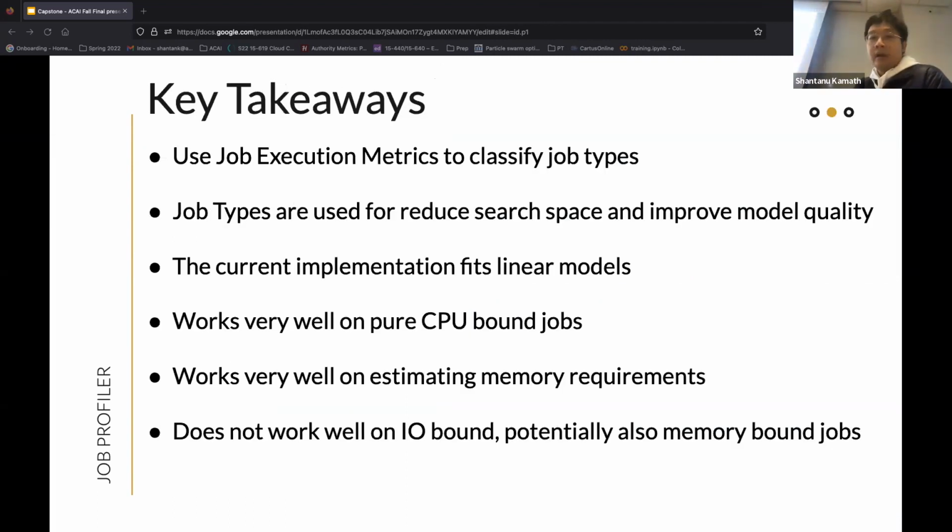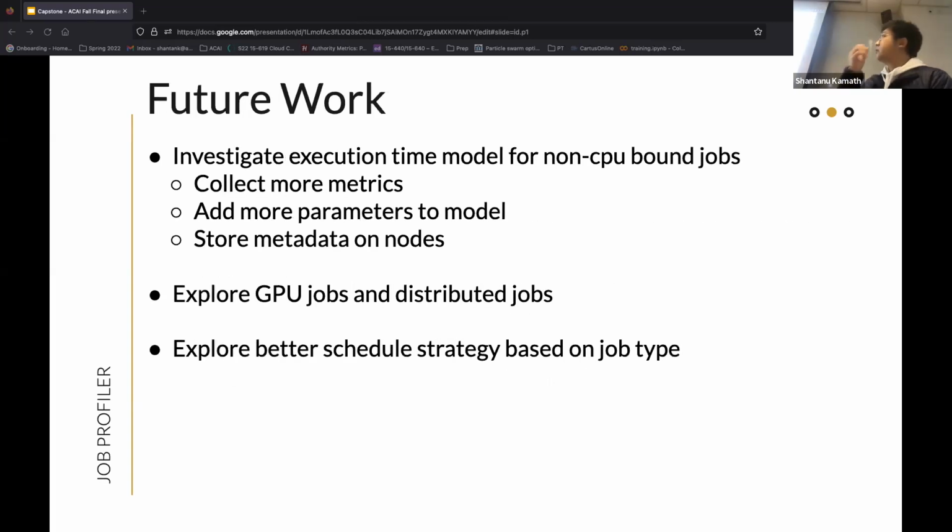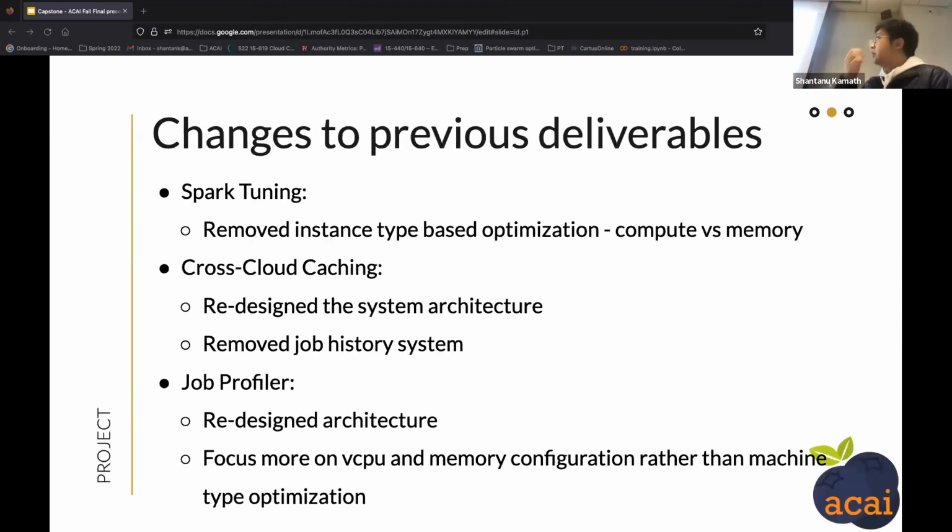Some key takeaways: in this work, we use the job execution metrics to classify the job types and also model the memory and execution time using linear models. It works really well on CPU-bound jobs and algorithms like random forest, but it's less promising on other types of jobs. In the future, we'd like to investigate more models for non-CPU-bound jobs, also explore GPU jobs, distributed jobs, and better scheduling strategies based on each job type. And what has changed from previous deliverables is that for Spark tuning, we have removed some optimizations, and for cloud caching and job profiling, we redesigned the architecture compared to what we intended to do in the spring. Also, we have some other small changes.